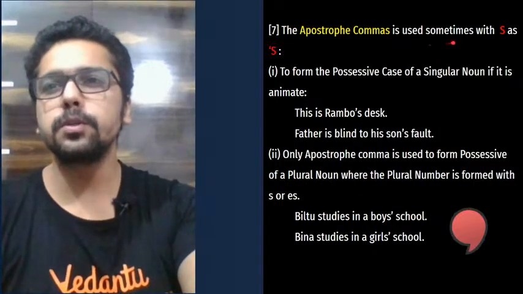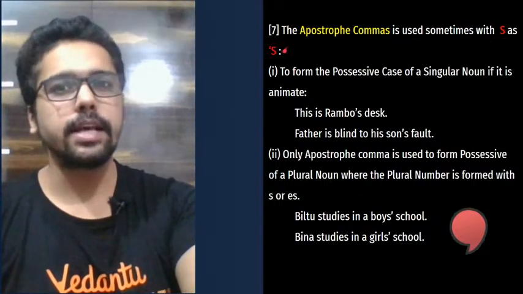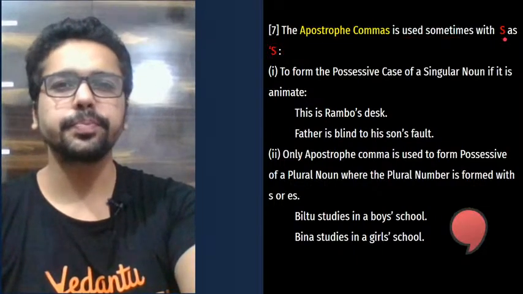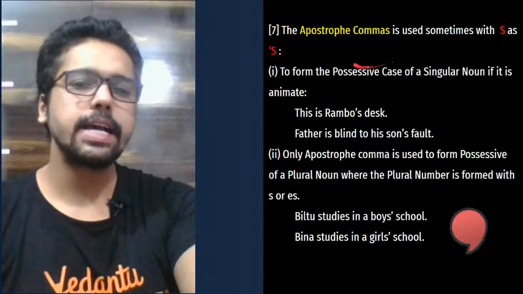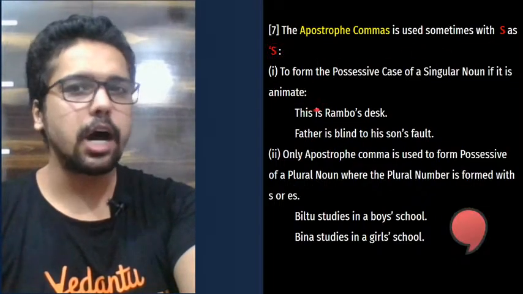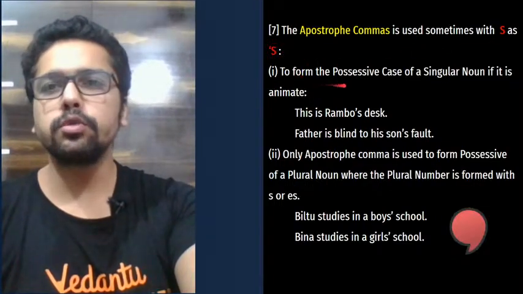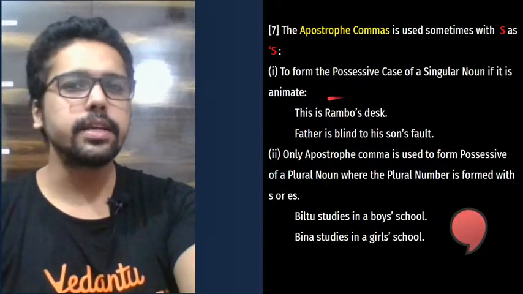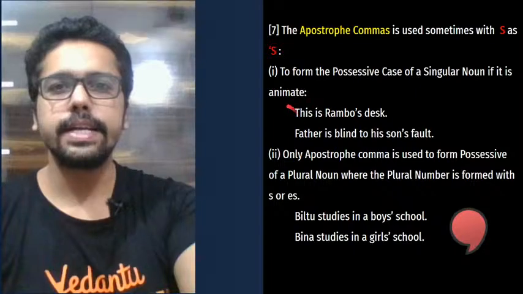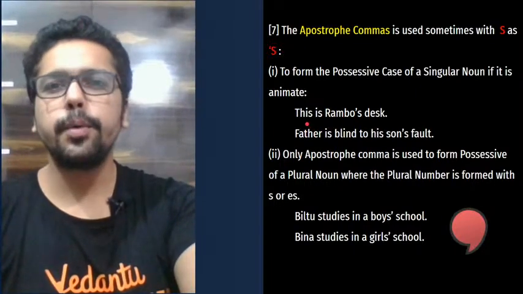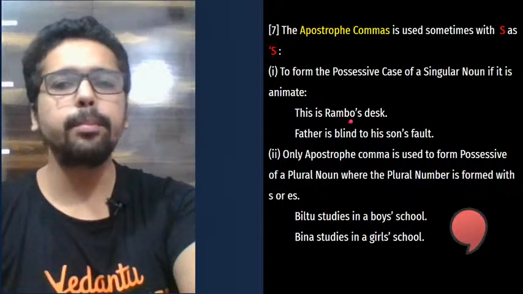The apostrophe comma is used sometimes with S. So when we use this apostrophe comma with S, we call it apostrophe S. Let's take a look at that. How is it used? It is used to form the possessive case of a singular noun if it is animate. Look at this here. If it is animate, that is a living thing. So this is Rambo's desk.